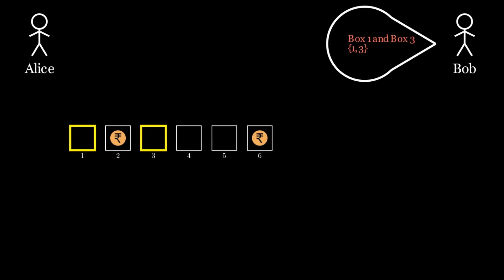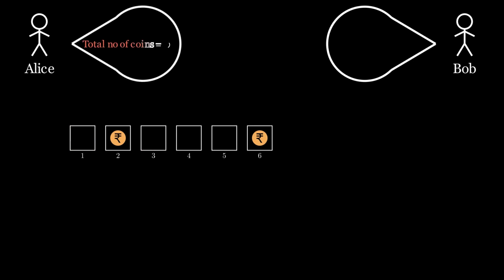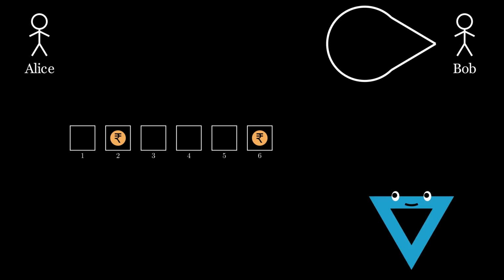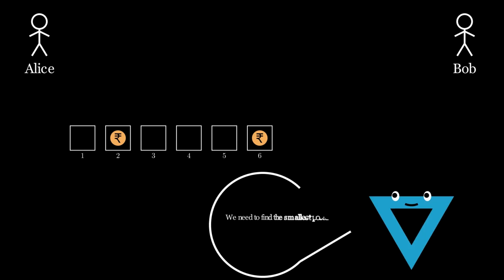Each time Bob guesses, he does so by tapping exactly two of the boxes. Alice then responds by telling him the total number of coins inside the two boxes that he tapped. Bob successfully finds the two coins when Alice responds with the number 2. The problem is to find the smallest positive integer n such that Bob can always find the two coins in at most n guesses.